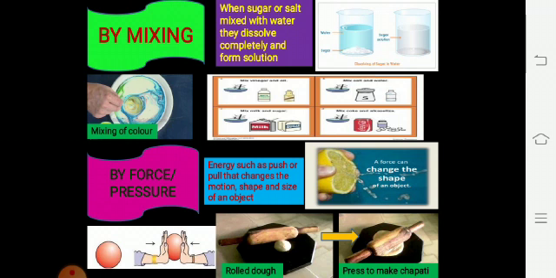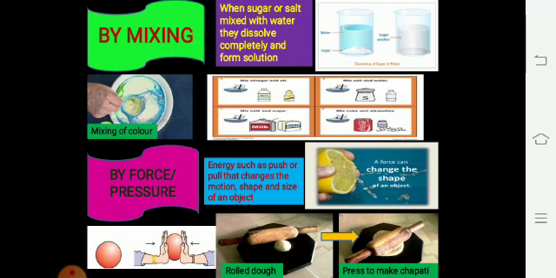Another very common example that we generally see in our day-to-day life is when our mother cooks lunch or dinner for us. Rolled dough. Dough means atta, gudha hua atta, kneaded flour.